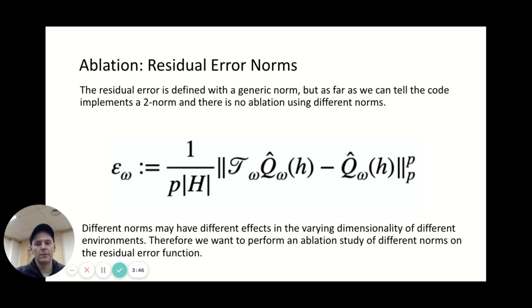Another study that we want to perform is a study on error norms. In the paper, they defined the residual error as having a generic norm, but as far as we can tell, the code implements a 2-norm, and there are no ablations studying what effect the different norms may have on the final results. We think that in varying dimensions of the environments, the norm could have separate effects, and it might turn out to be an important parameter that needs to be set.